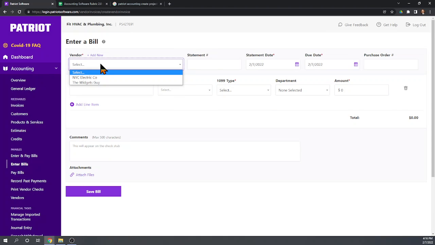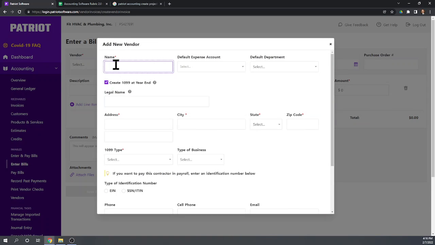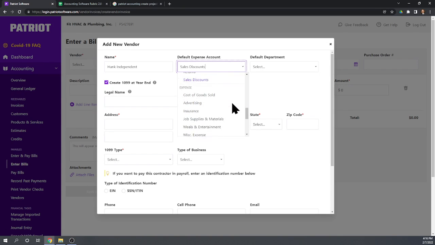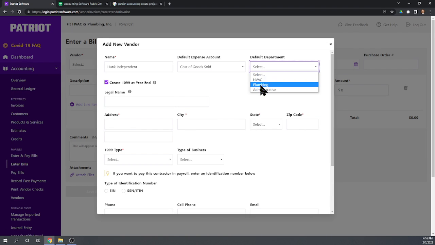And so we are going to pay a gentleman named Hank Independent. He's going to be an independent contractor. Okay, and we'll put the cost of his labor to... do we have a labor? We'll just put it to cost of goods sold. Okay, and he generally works for the plumbing department.